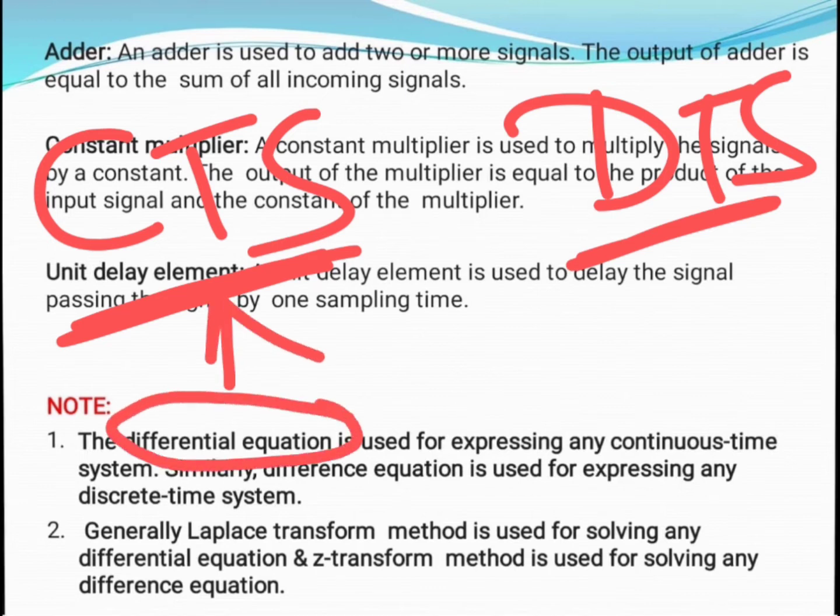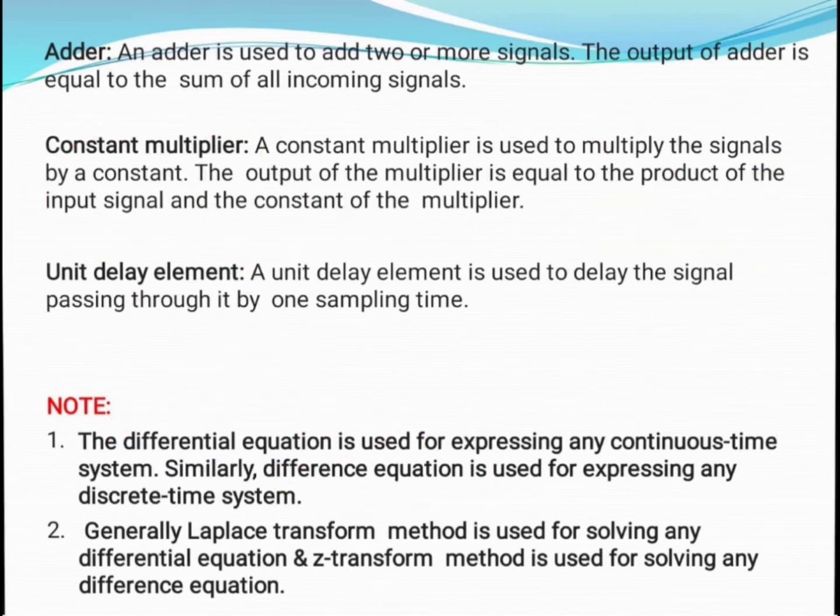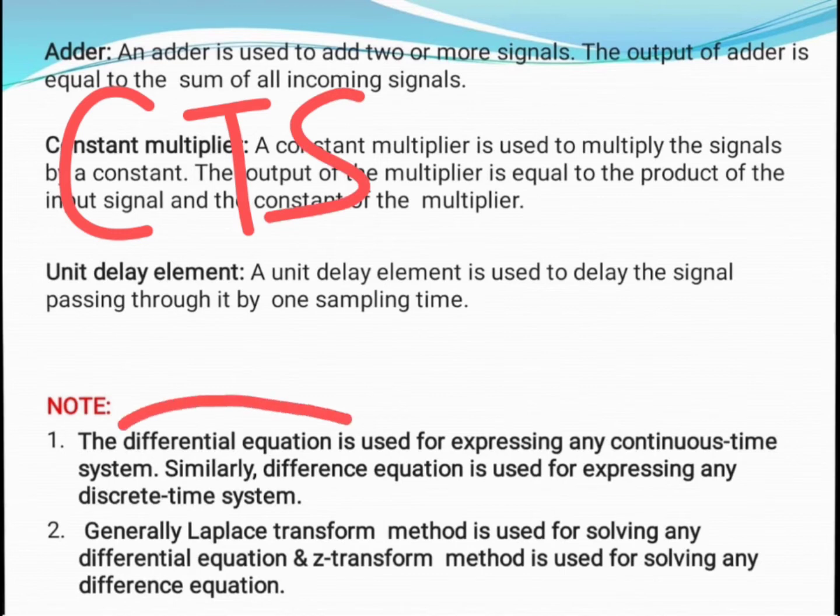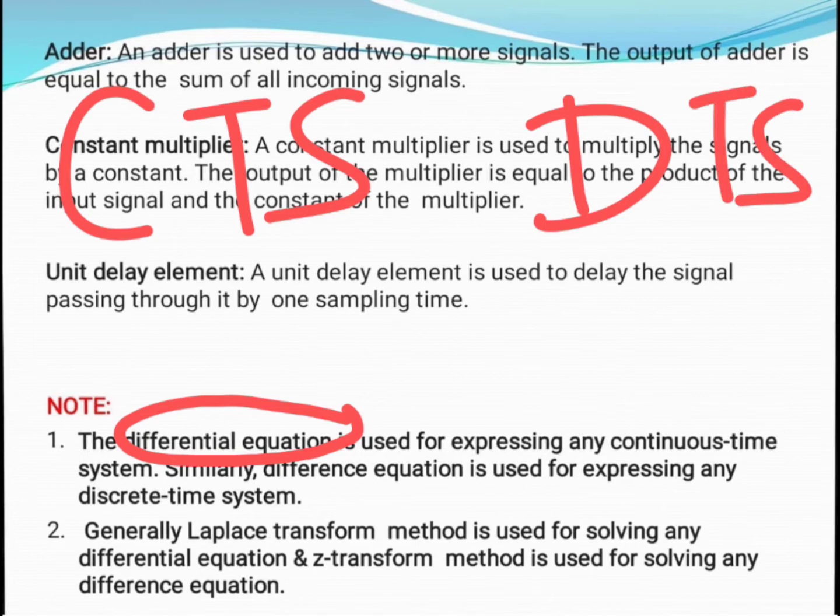And for expressing any discrete time system, we generally use a difference equation. So here we need to understand the difference: when we talk about a continuous time system we use a differential equation, and when we talk about a discrete time system we use a difference equation.